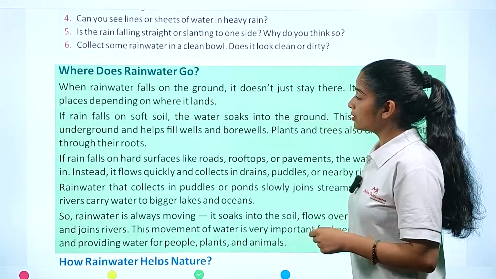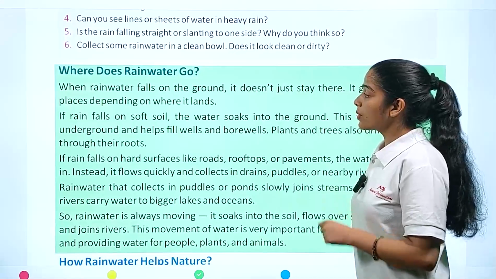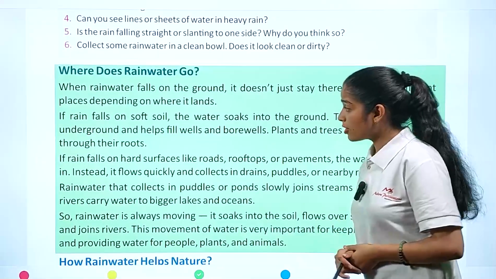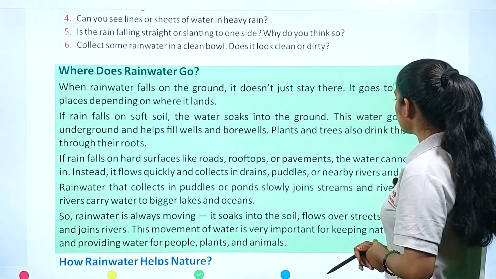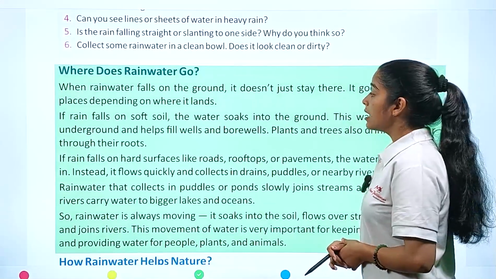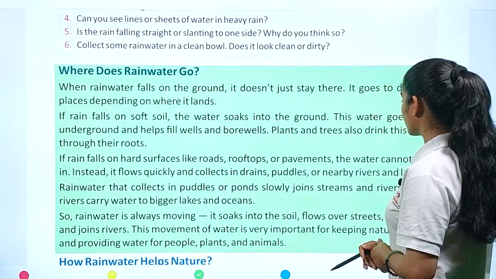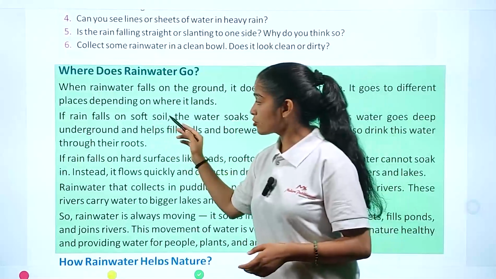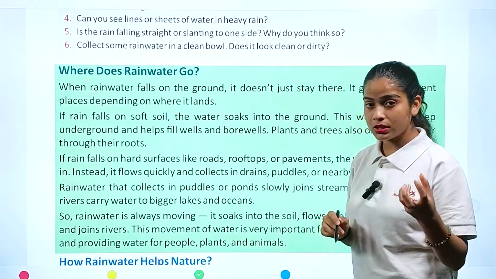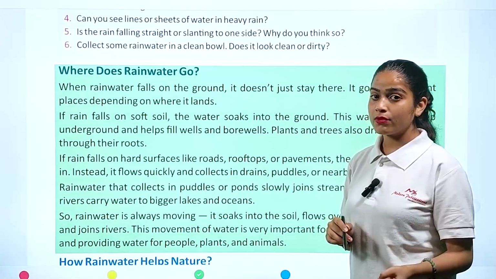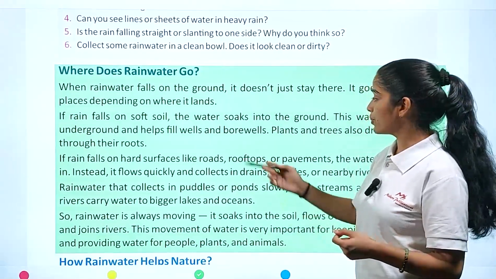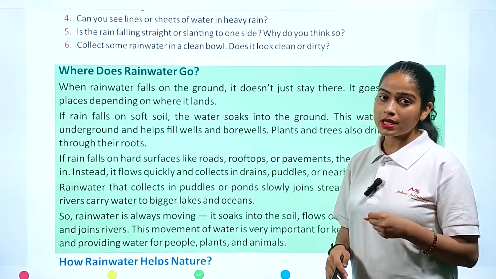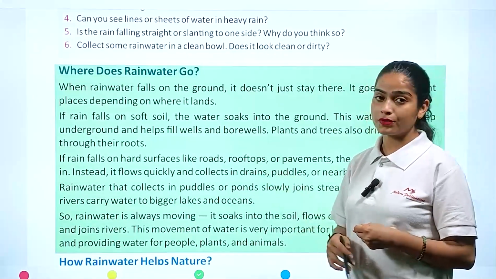If rain falls on soft soil, the water soaks into the ground. This water goes deep underground and helps fill wells and bore wells. Plants and trees also drink this water through their roots. So what we understand here is that this water will be sucked into the soil and used as underground water with the help of wells and bore wells, and living organisms like plants also get this underground water with the help of their roots.